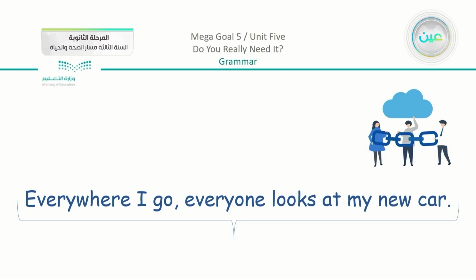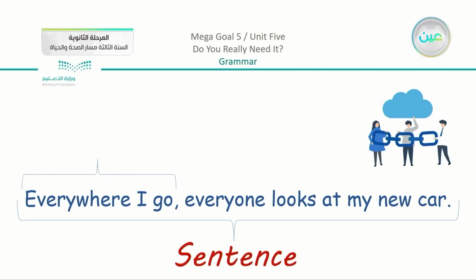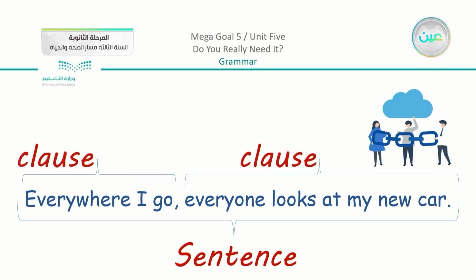And then because there is a comma, this means that we have here two parts. So actually this is going to be a part which we call a clause, and we have another part which also we call a clause. So one sentence, two parts, meaning that we have two clauses. How do I know? Because there is a comma. But put in mind that we are going to discuss more, and it doesn't have to be a comma in the middle to divide the sentence. So we are going to say that we have two ideas.